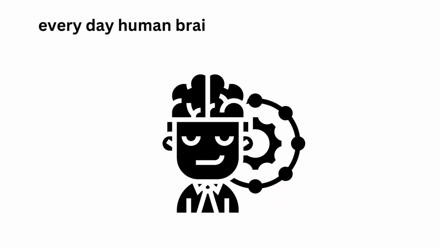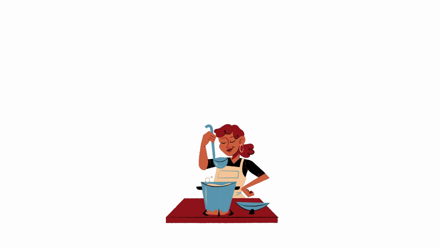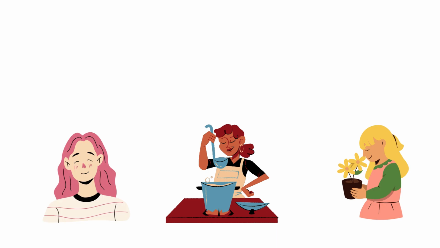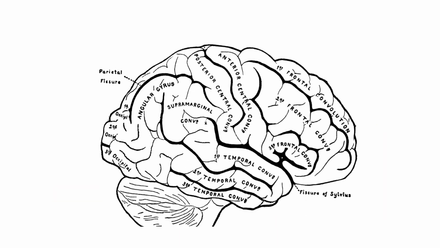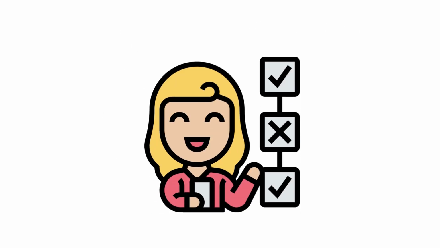Every day the human brain is learning from its experience. Like if we see, taste, smell, look, hear and feel, these actions will trigger a million neurons in the human brain, which will generate some rules according to its senses.